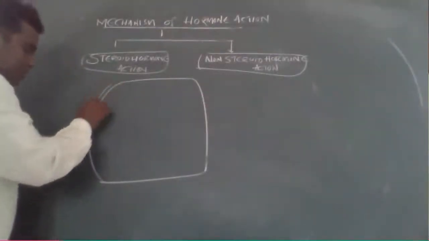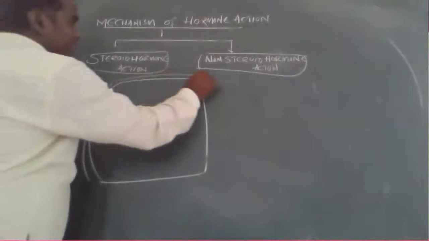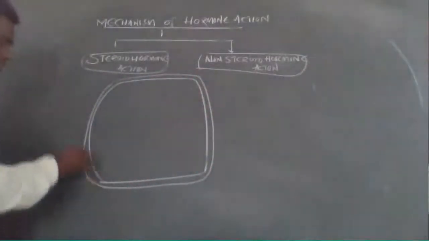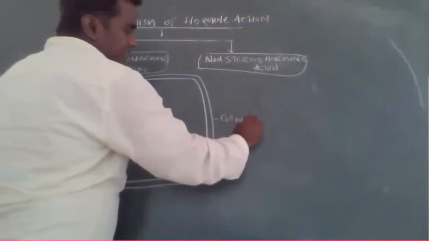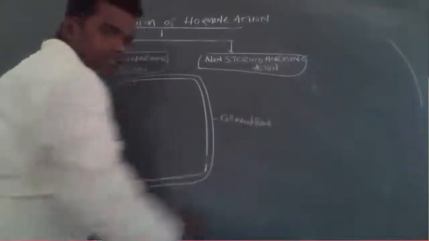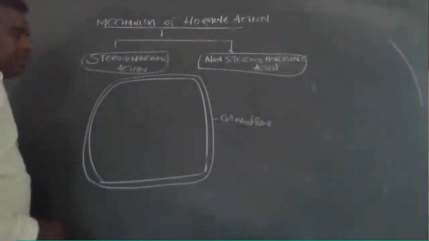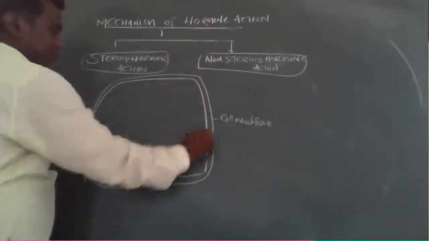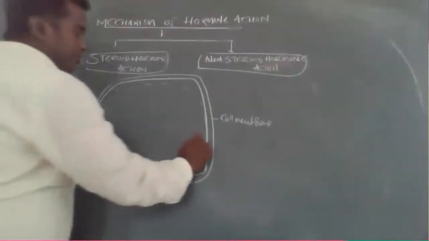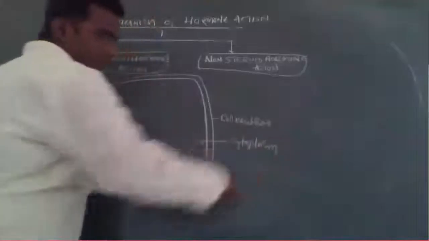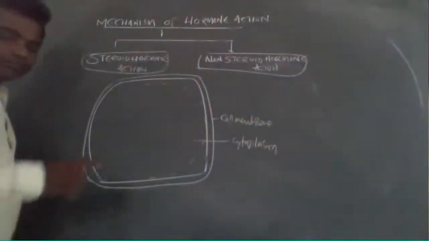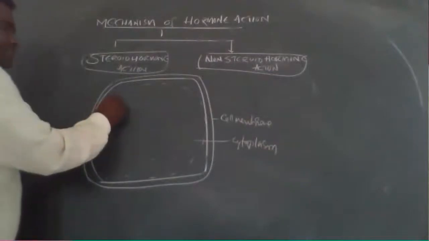For example, this is a cell, and this is the cell membrane. This one is the cytoplasm.